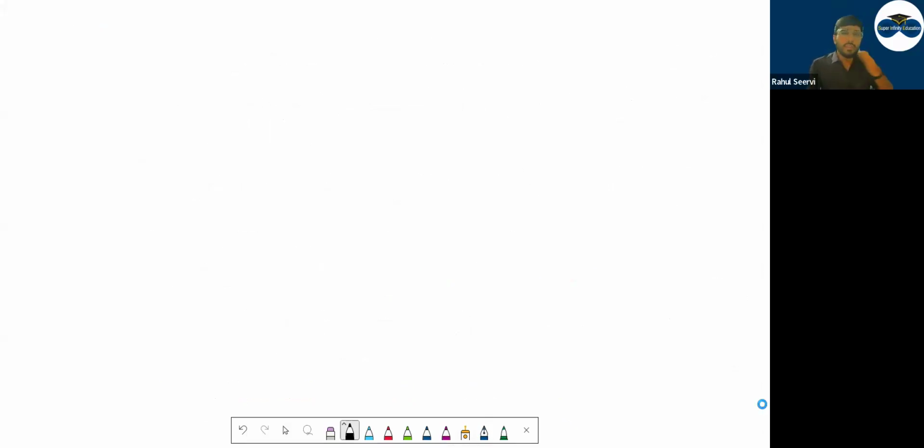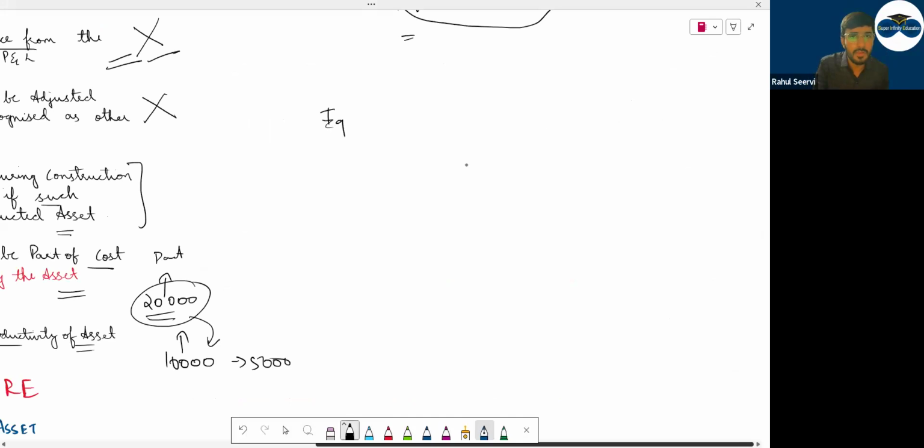Now, if today I have started the construction of a factory, it will take 1 year to do the construction. Now, if I start the construction of the factory, I will have space around me. I will use that space for earning. I will give this to some person and he will give me some income per month. He will be using it for car parking.